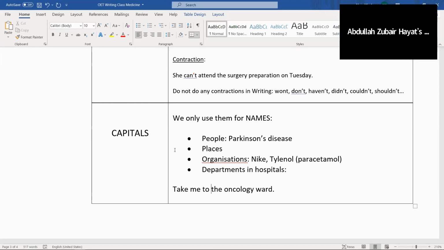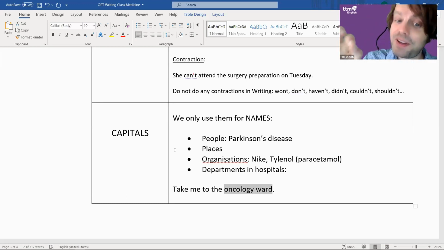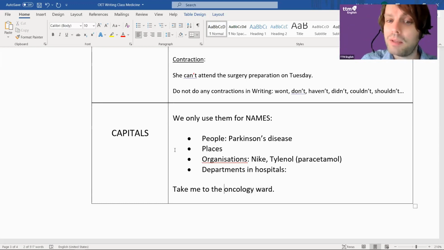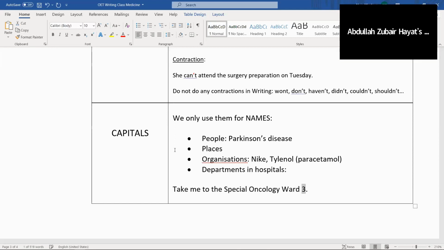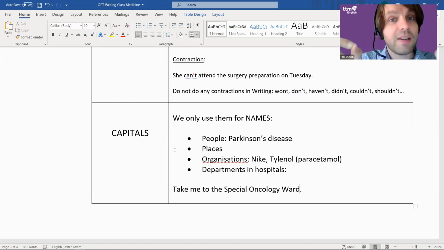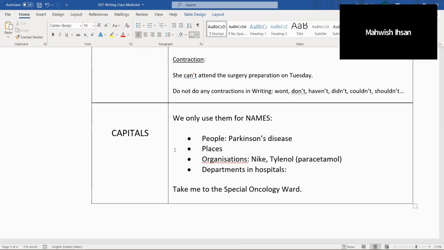Oncology. I think yes. Is that going to be yes? It depends on whether that is the specific name in the hospital. Probably not. It's probably going to be more complicated, isn't it? It's going to be like oncology ward 3 or something, won't it? You know what I mean? Or it might say something like special oncology ward. You see what I mean? It's the difference between it being the specific name or just the general term. A specific name.